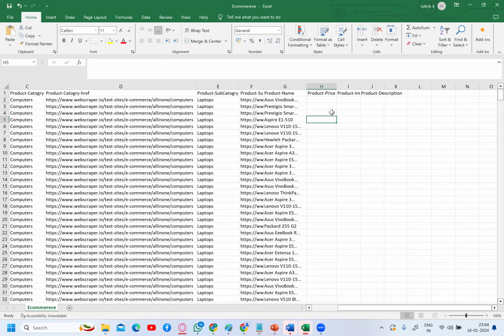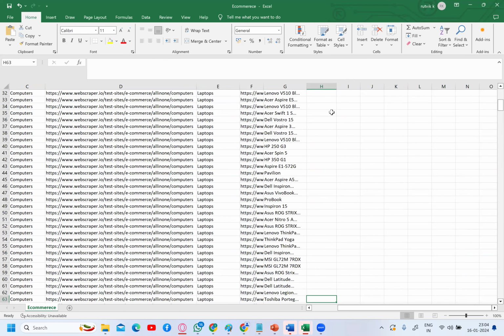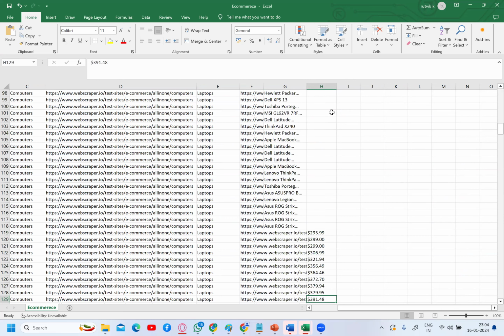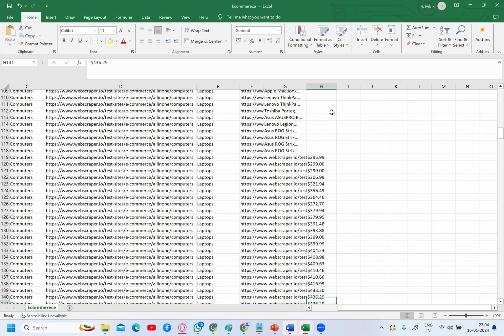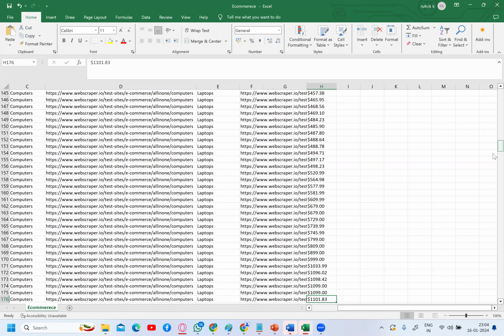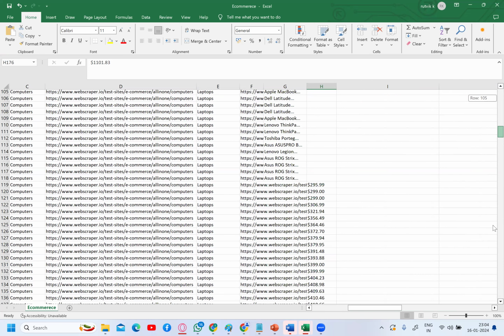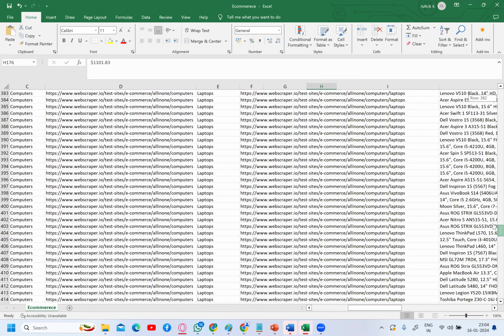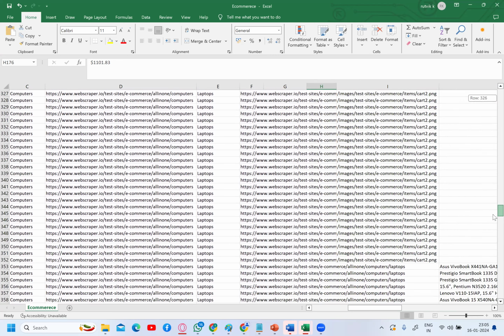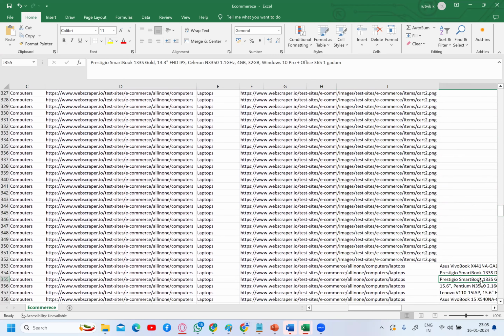It has extracted the product pricing of the items you selected. Similarly, it has extracted the product image and product description. Whatever you told it to extract, it has extracted. See here, product image, PNG, product description.